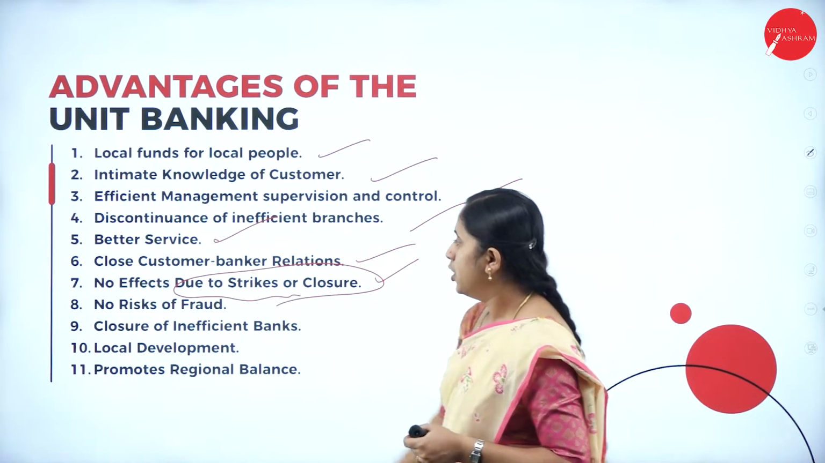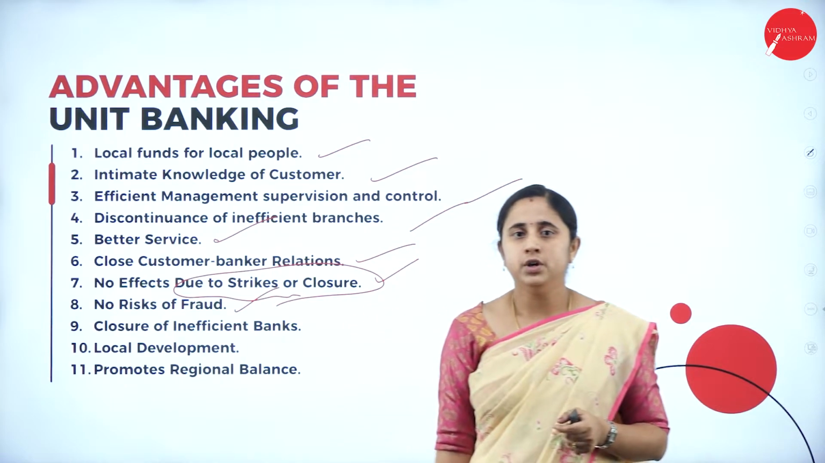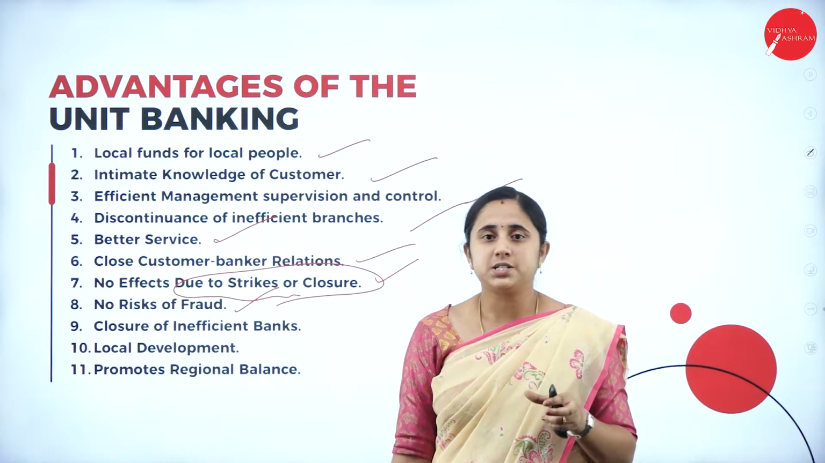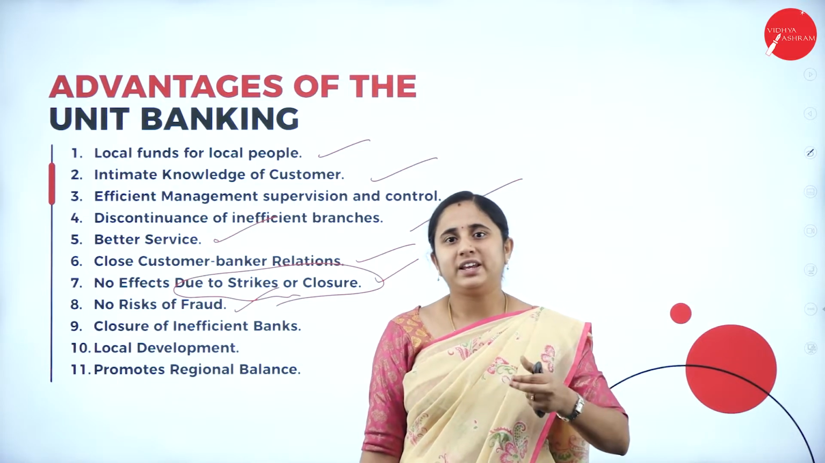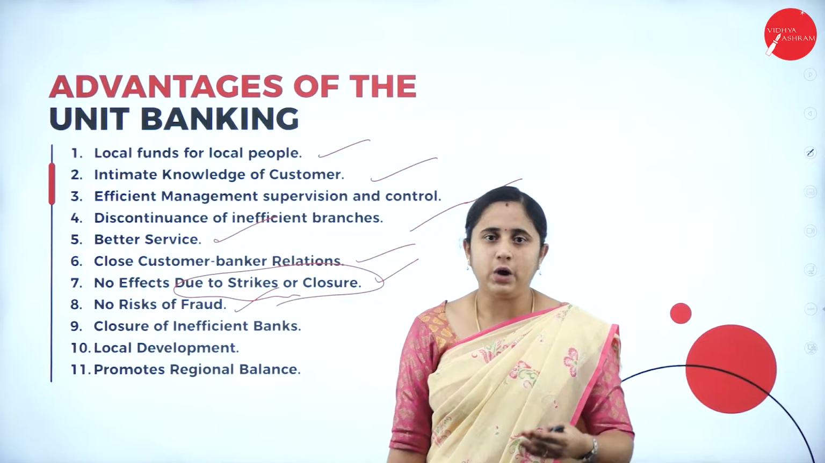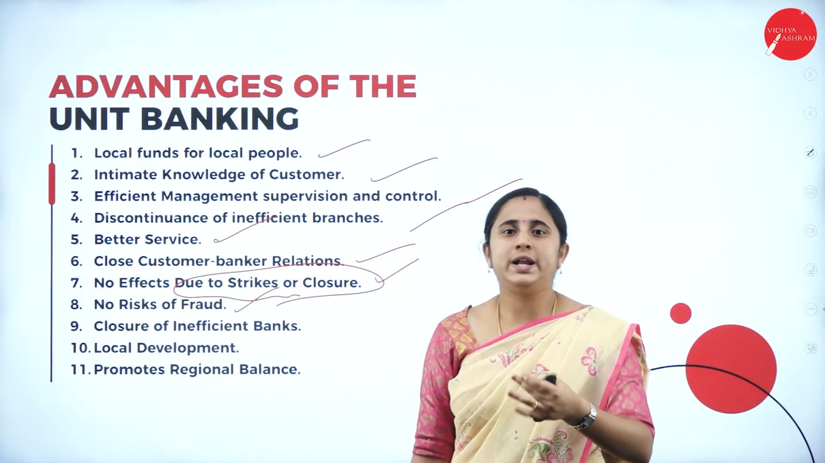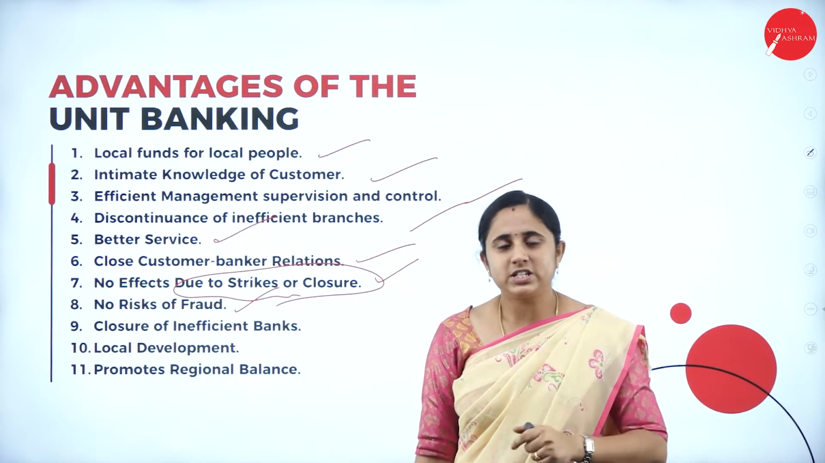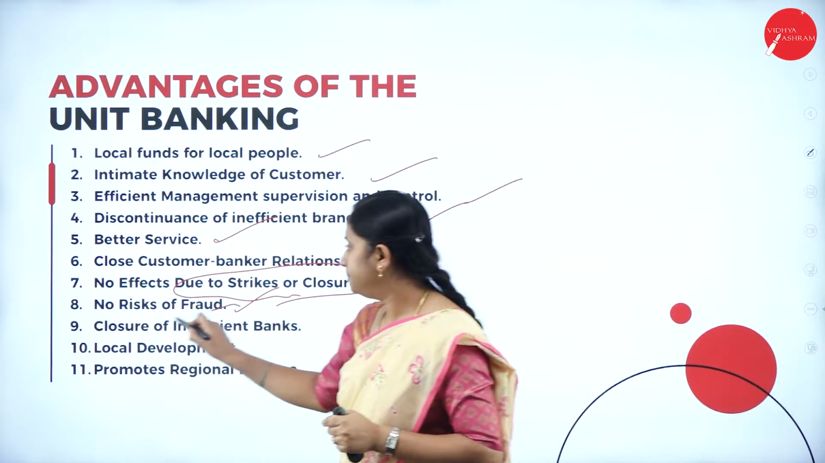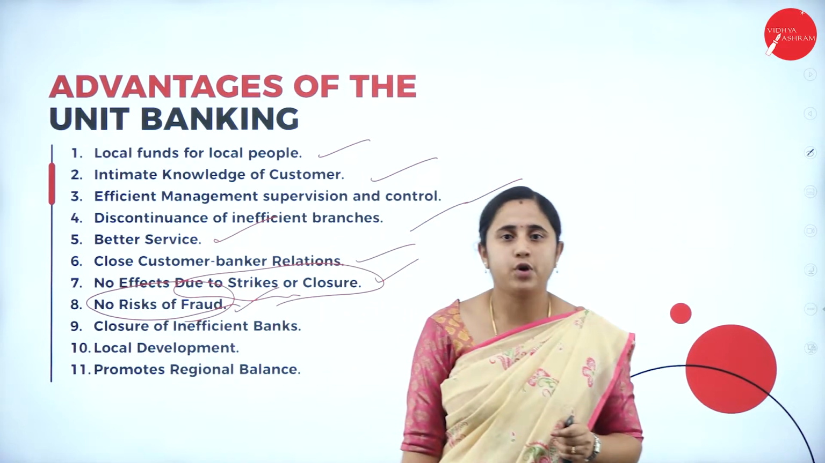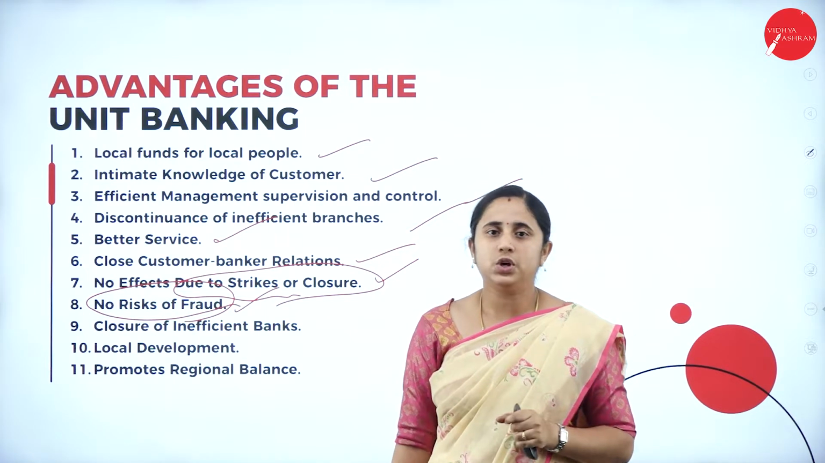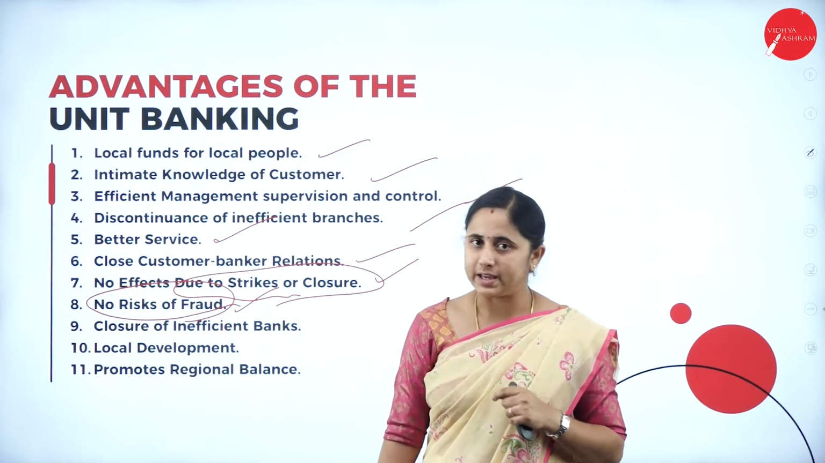So next one, no risk of fraud. No risk of fraud means you know your customers. The number of customers is limited, so you know their ability, their repayment capacity, and their background. Based on that, you are going to lend money to them. So the risk chances are less. So, no risk of fraud. The fraud activity or the chances of losses are also less under unit banking.